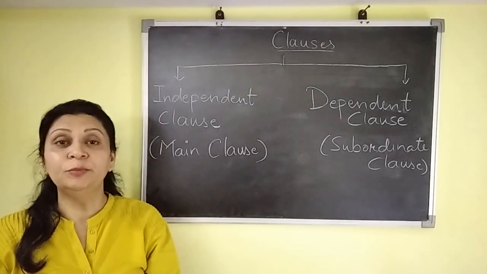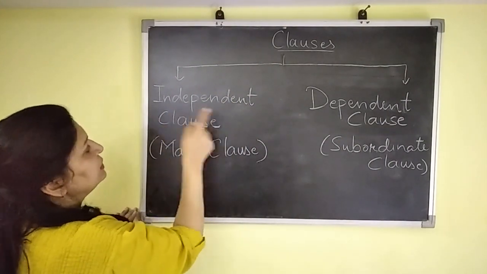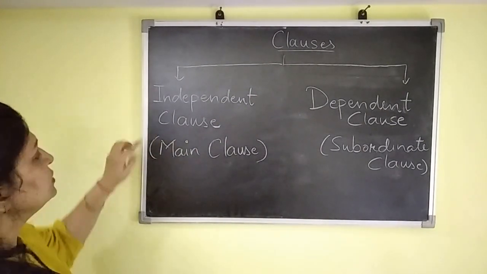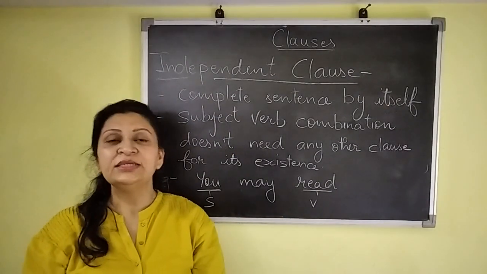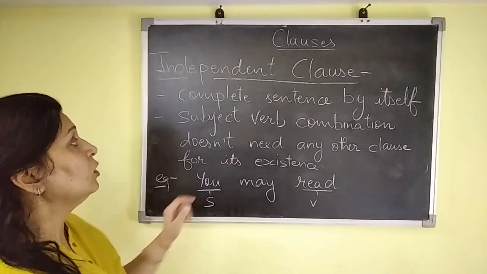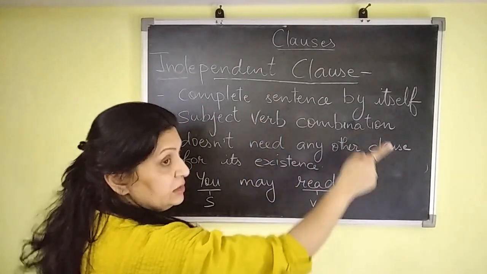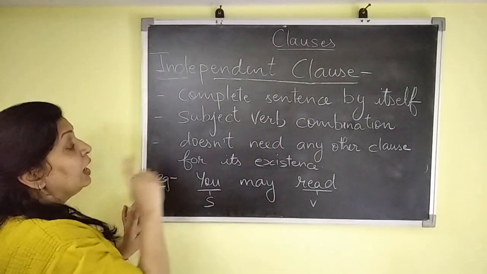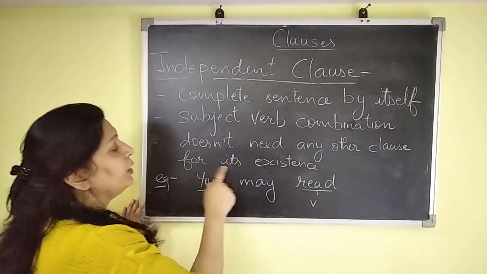Clauses are divided into two parts. Let's see how many parts there are and what they are. Clauses are divided into two parts: independent clause and dependent clause. We can call an independent clause a main clause and a dependent clause a subordinate clause also. Let's understand the first part of the clause. It is the independent clause. What is an independent clause? It has three conditions. It is a complete sentence by itself. It must have a subject-verb combination. And the third thing, which is the most important, it does not need any other clause for its existence.